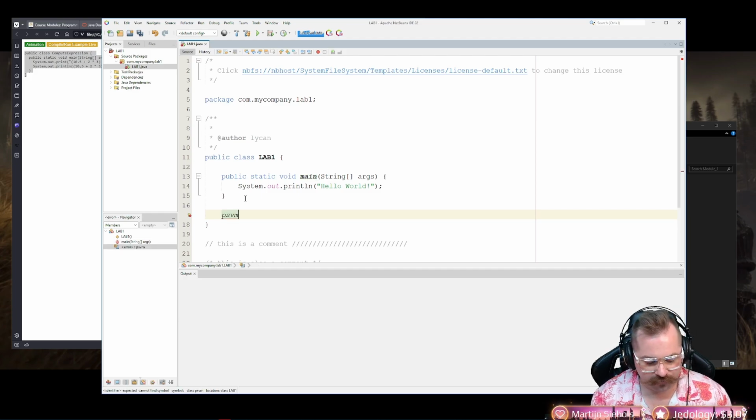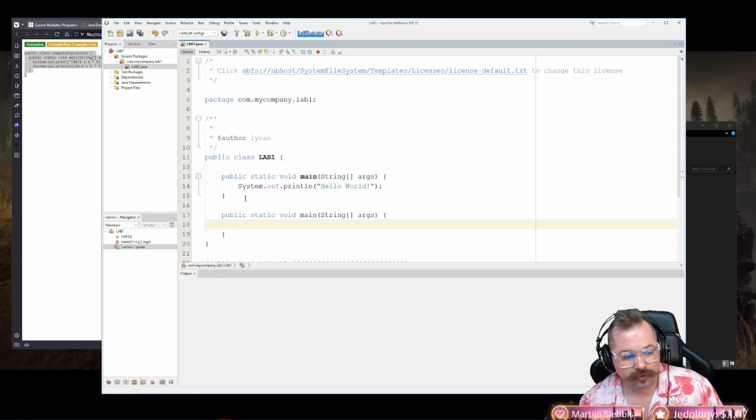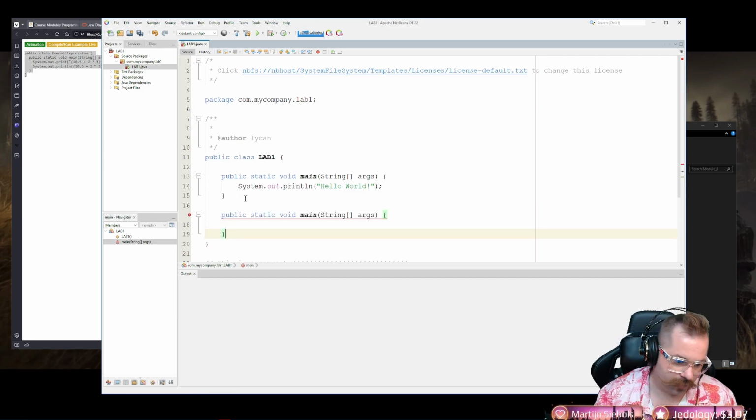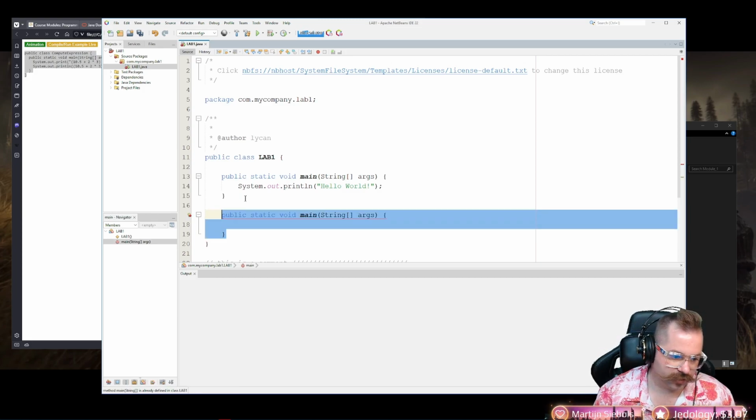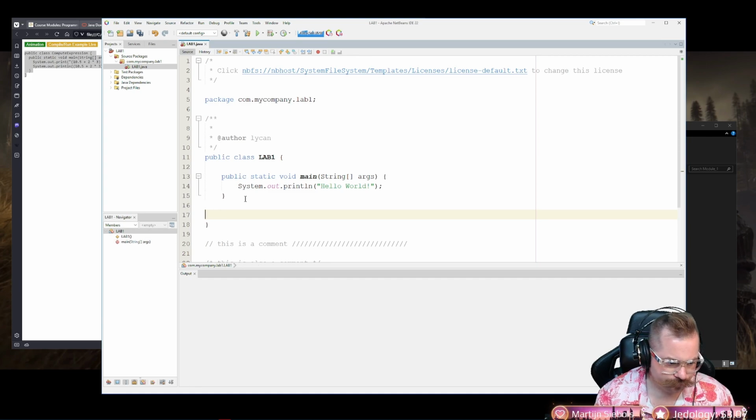PSVM. That's just something we're going to have to memorize. PSVM. And then I hit tab, and now it automatically generates that for me. Right? So super easy, barely an inconvenience. Now,